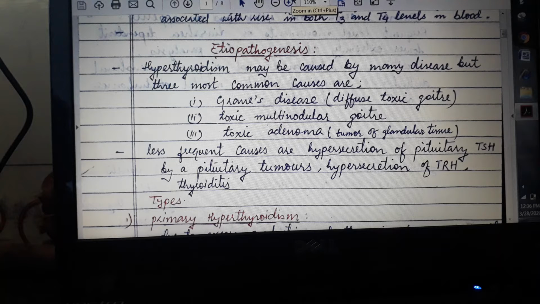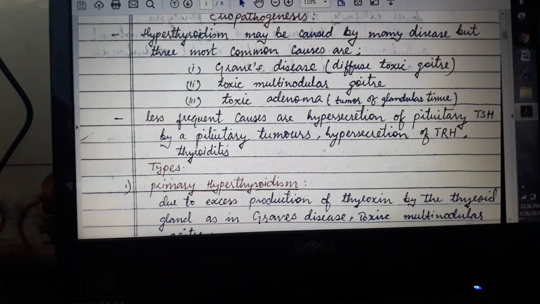That is called toxic multinodular goiter. Then toxic adenoma, which is a tumor of glandular tissue. So these are the three main etiologies, Graves' disease, toxic multinodular goiter, and toxic adenoma, which lead to more production of thyroid hormones and cause hyperthyroidism.